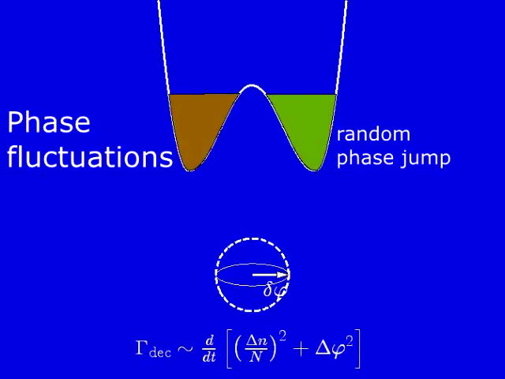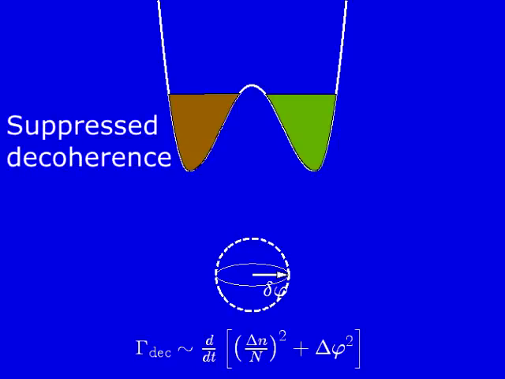The rate of loss of coherence is proportional to the rate of growth of the sum of squares of the number fluctuations and the phase fluctuations, so that in the case of number squeezing, the rate of loss of coherence is suppressed by suppressed number fluctuations relative to the non-interacting case, represented by the dashed circle.